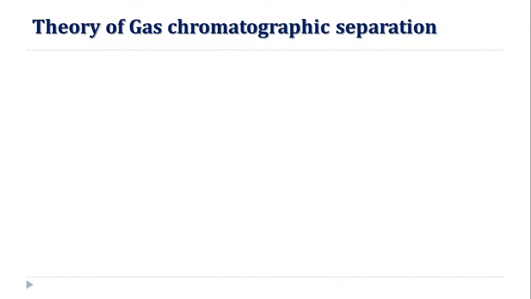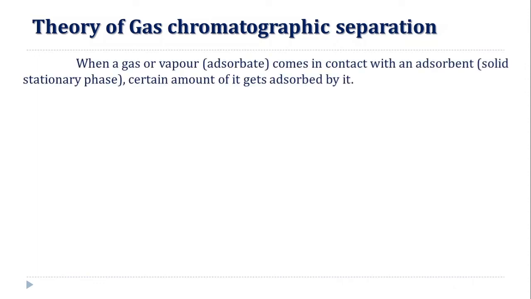Now we will see the theory of gas chromatographic separation. When a gas or vapor, that is the adsorbate, comes in contact with the adsorbent, that is the solid stationary phase, a certain amount of it gets adsorbed.